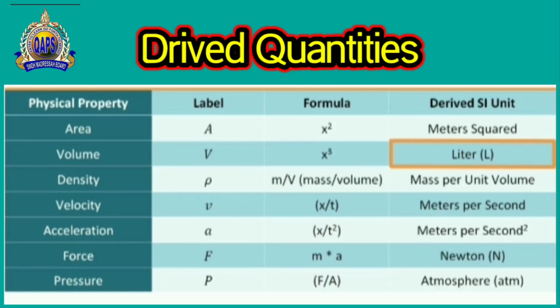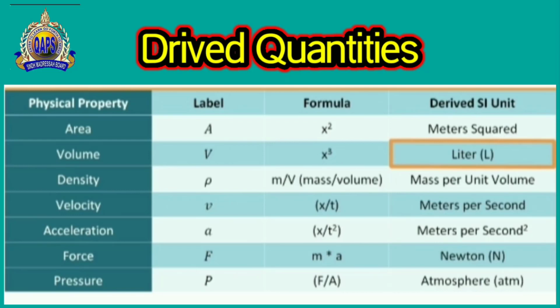Now, for example, we have the examples of the derived quantities, such as speed. Actually, speed is made from two quantities. One is length and the second is time. So length per time, we can say, is speed.